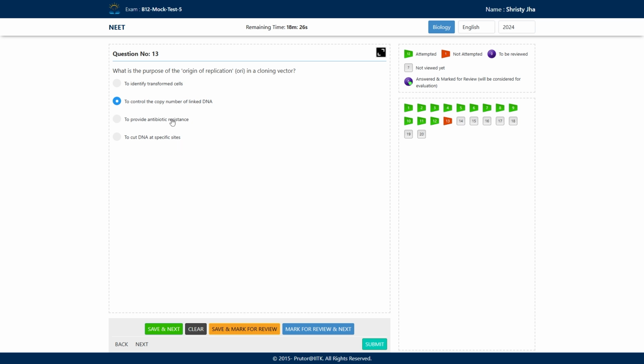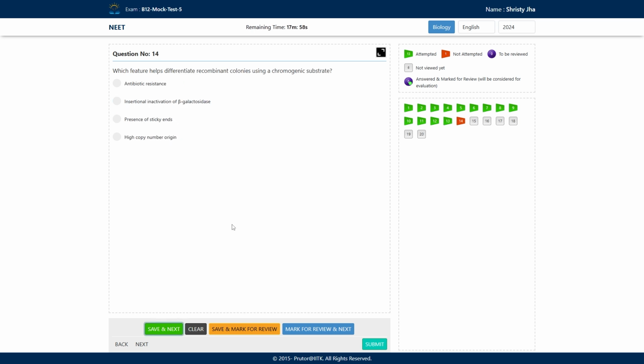To provide antibiotic resistance, no, origin of replication doesn't provide any antibiotic resistance. There are other genes for that, used as selective markers. Last, to cut DNA at a specific site, no, because the ones responsible for cutting DNA at specific sites are restriction enzymes.